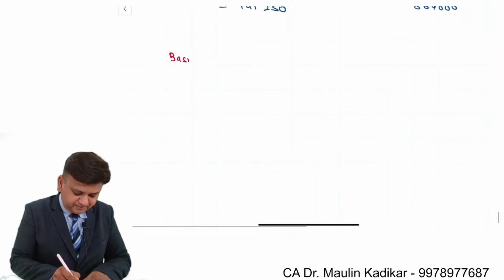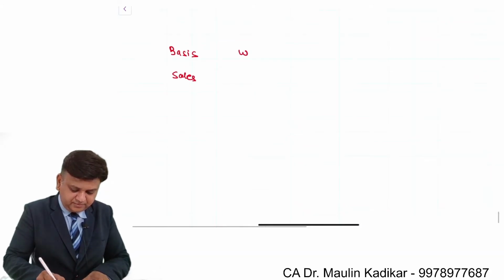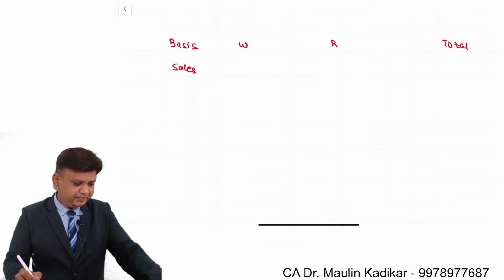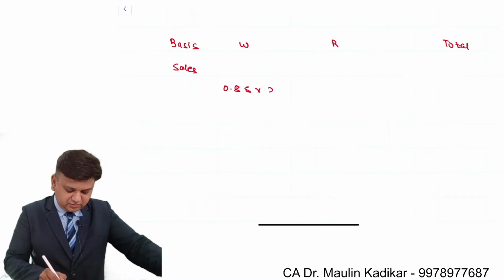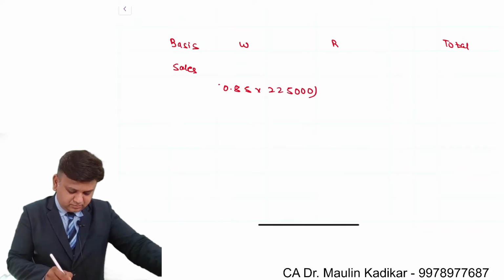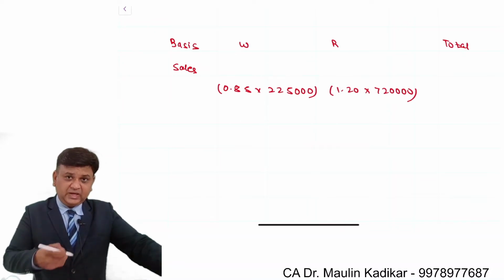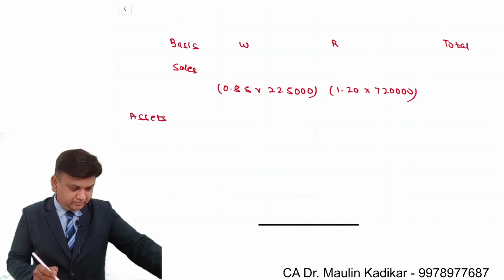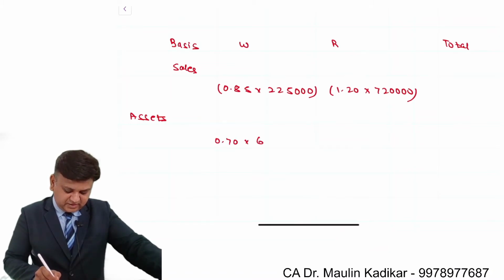Final answer would be in this way. The basis is sales. In that, wholesale, retail and total. For wholesale it is 0.85 into 2,25,000. For the retail it is 1.20 into 7,20,000. After sales it will be next assets. In that case it is 0.70 into 6 lakhs.